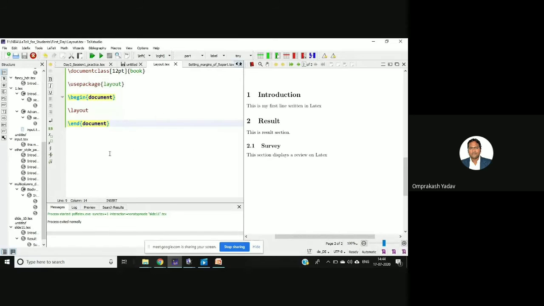Okay. So if you see here, I've just written document class 12 point, and I've taken book over here. So let me change this to report first. Report. And I've used the package layout, and in the begin and end part, I'm simply displaying the layout. So let's run this.